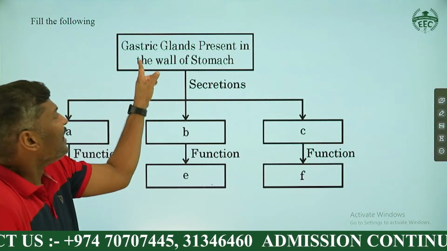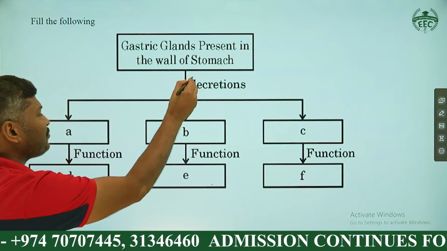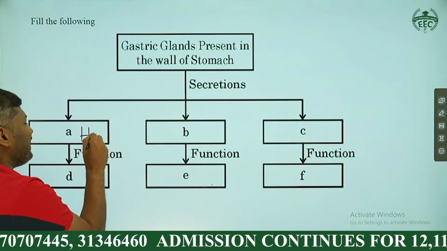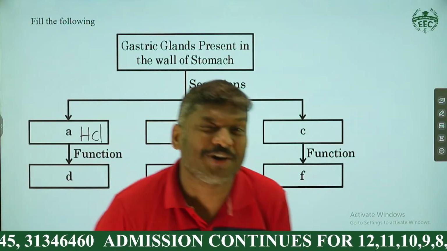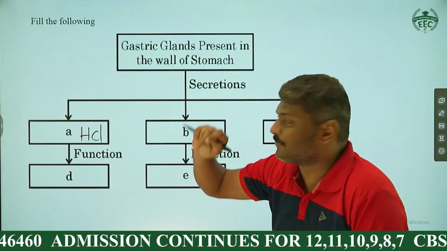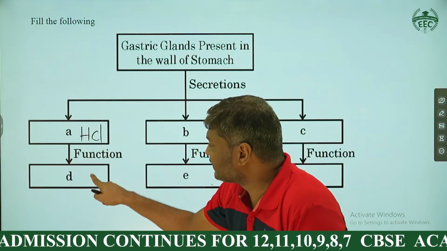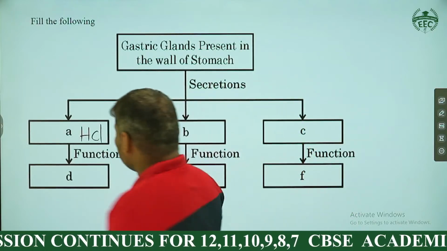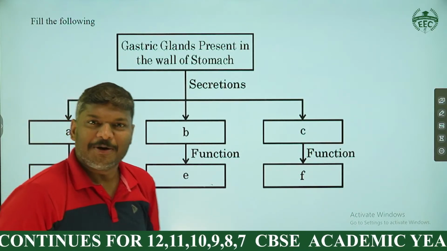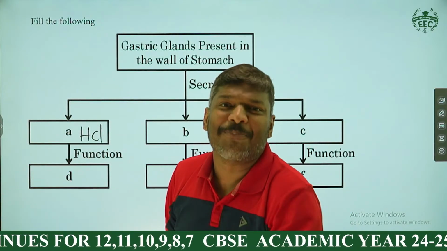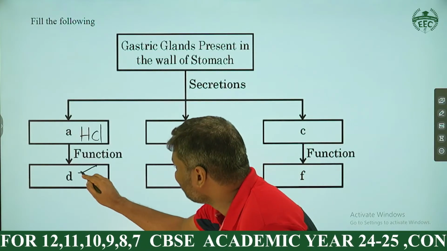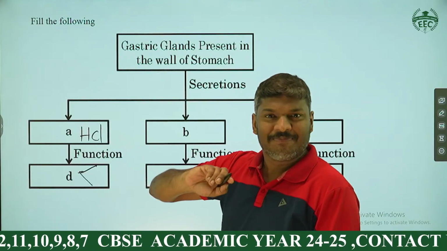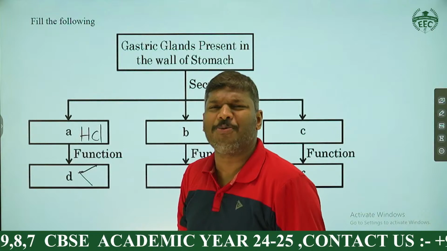And here you can see the gastric glands present in the wall of stomach. The first one is nothing but HCl, the hydrochloric acid. You know that the hydrochloric acid is the first one. If hydrochloric acid is the acid here, what is the function? You have to write only one function. But you are Excel students, right? You are Birla students, right? Anyway, you have to write two functions. Why 2 functions? They asked only one, but you have to write 2, my dear students.